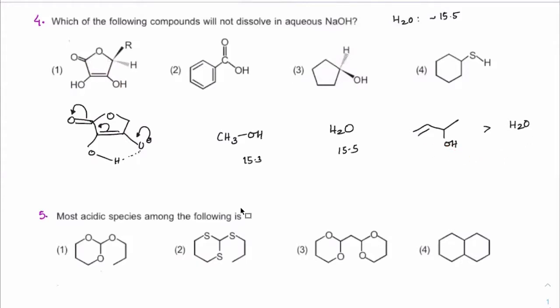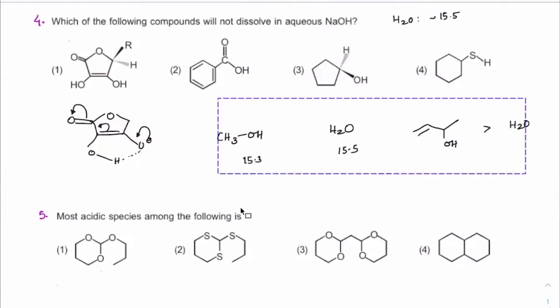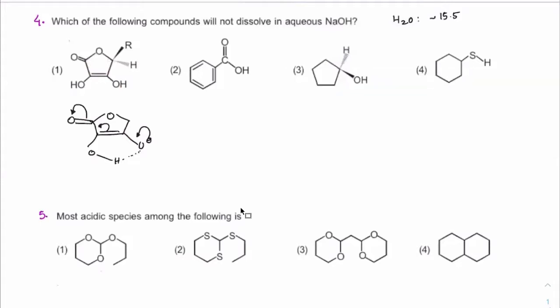Just one resonance will directly help it become more acidic. Everybody got that point? So when you are comparing with water, any alcohol with a slight bit of resonance, or hydrogen bonding, or a resonance which is helping throughout the ring, all of this would be dominant to increase its acidic nature. So this will have more acidic nature than water.